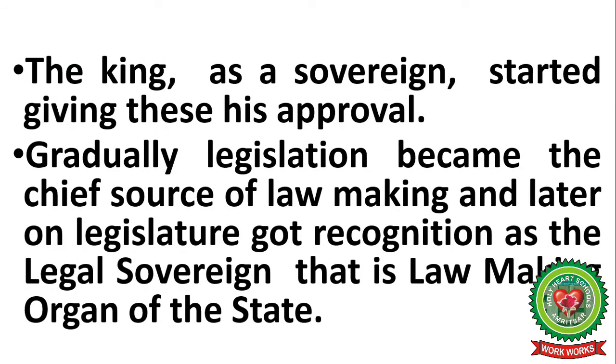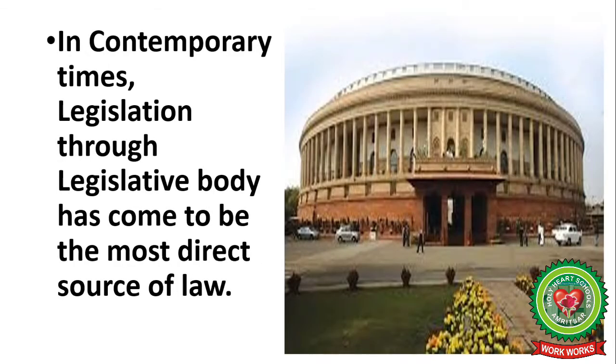The king, as a sovereign, started giving his approval. Gradually, legislation became the chief source of lawmaking, and later on, the legislature got recognition as the legal sovereign, that is, the lawmaking organ of the state.